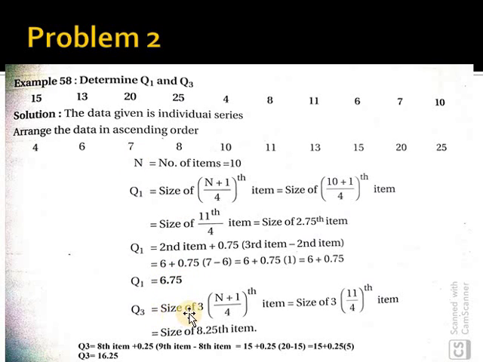In the same way for Q3, the size of 3 into (n plus 1) by 4, we got 8.25. So the number lies between the 8th and 9th items. The 8th item is 15 plus 0.25. The difference between the 8th and 9th is 20 minus 15, which is 5. 5 into 0.25, we got 1.25. 1.25 plus 15, the answer Q3 is 16.25. So if you have any queries, please get back to me.